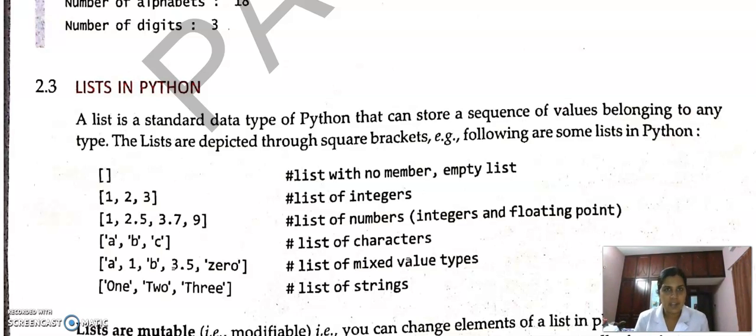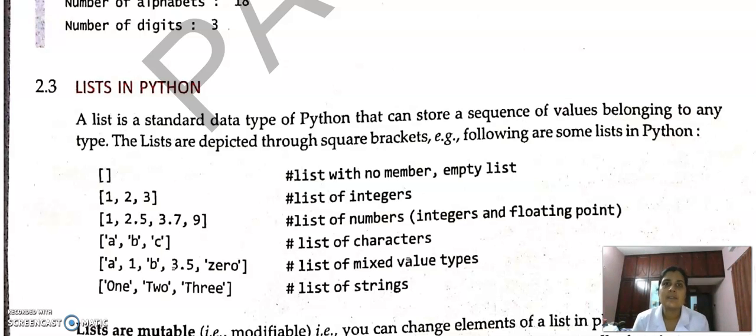So we are on the revision tour of Python. In the previous class, we discussed string. In today's class, we are going to discuss list. A list is a standard data type in Python which is used to store a sequence of values. In other languages we use arrays, but in Python we use list to store a sequence of values.